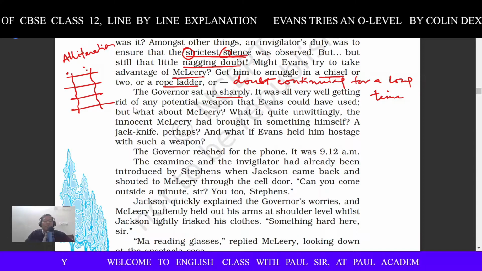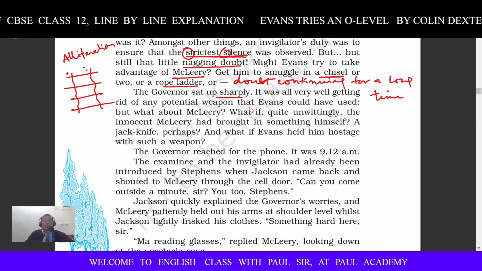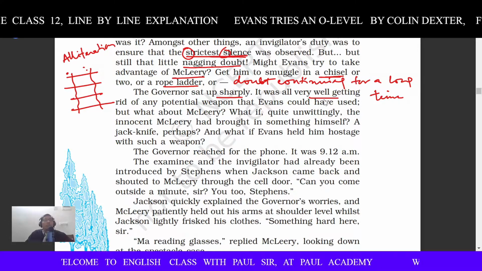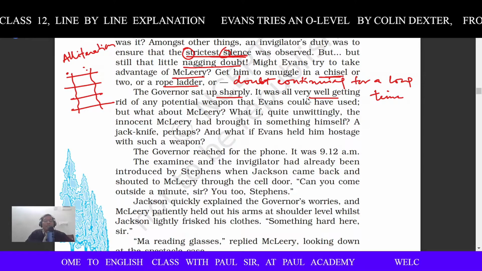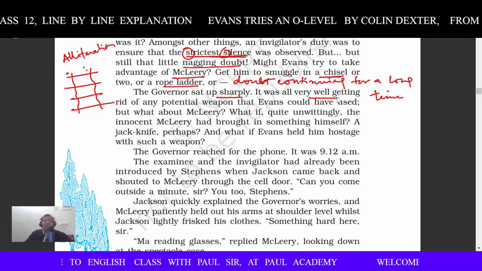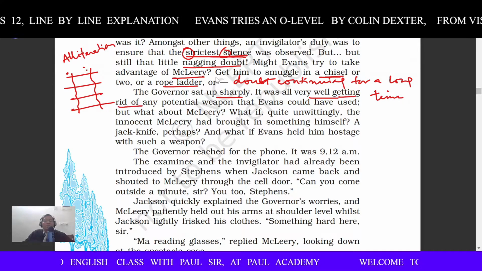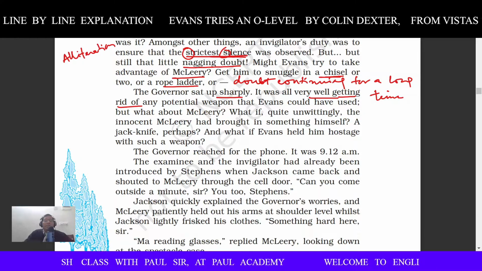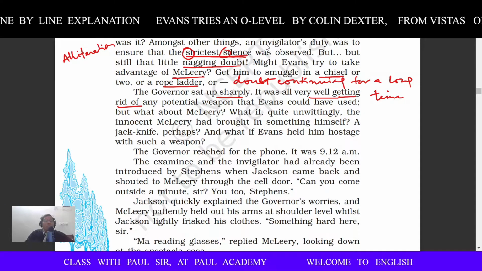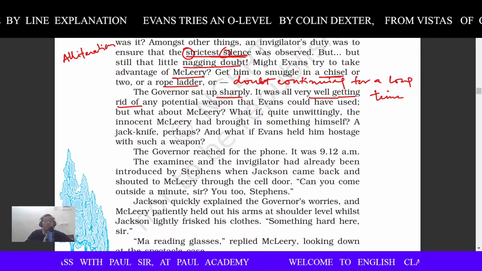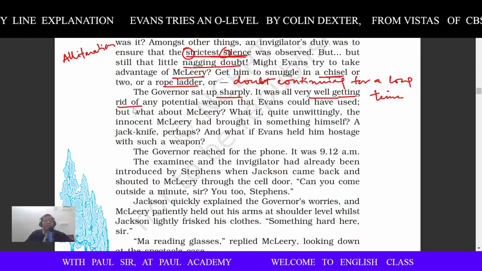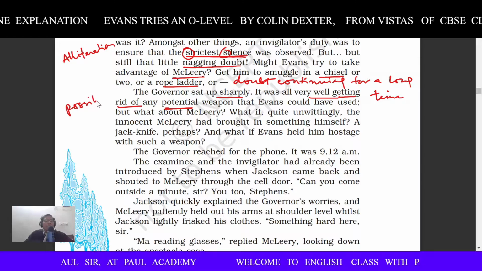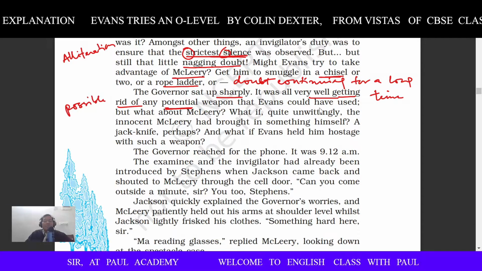It was all very well getting rid of any potential weapon that Evans could have used. It was all very well means it was good to get rid of any potential weapon. Getting rid of means when you get rid of something, you are trying to avoid that. When you get rid of trouble, you are no more in trouble. When you get rid of difficulties, you are no more in difficulties. So it was very well getting rid of any potential weapon. Potential means possible, P-O-S-S-I-B-L-E, possible weapon that Evans could have used.